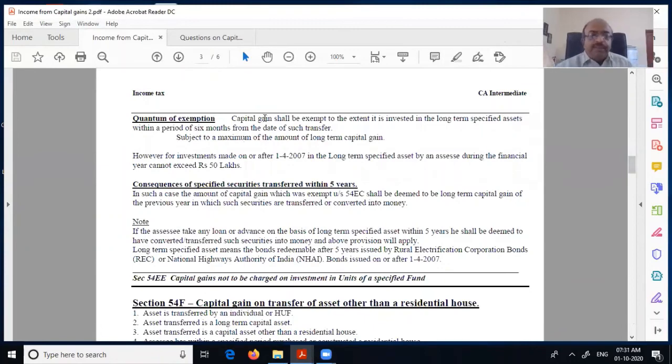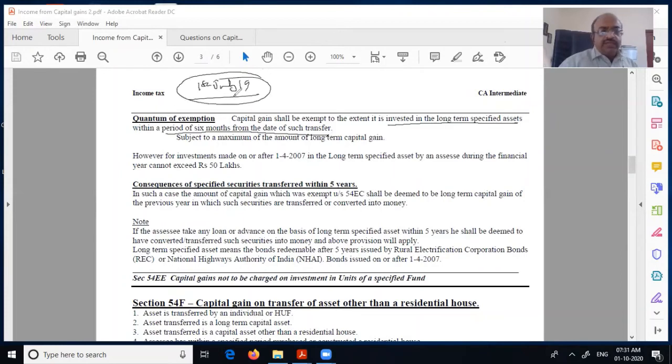Quantum of exemption: capital gain shall be exempt to the extent the amount is invested in a long-term specified asset within a period of 6 months from the date of transfer. This is where the danger is. In the earlier three sections, suppose I take an example: on 1st July 2019 you did a transfer and there is a capital gain, either on a residential house, agricultural land, or industrial undertaking.